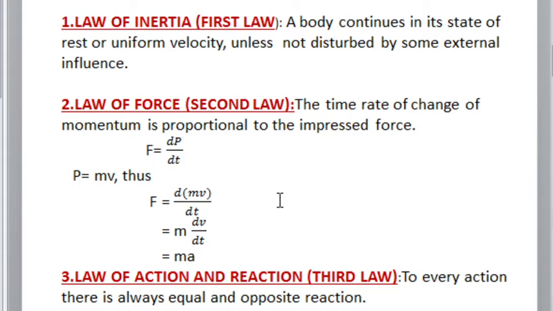The third law is very familiar. That is the law of action and reaction. To every action, there is always an equal and opposite reaction.